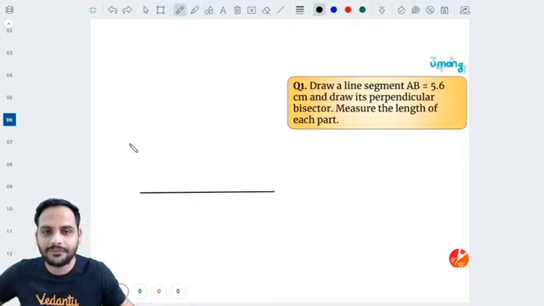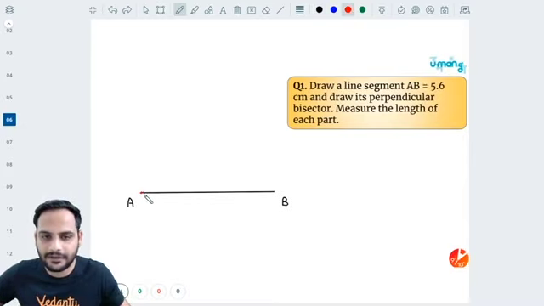Let's say it is AB of length 5.6 centimeter. I will open the compass to more than half. So suppose I keep the tip of the compass here and open it more than half. So one cut will be here and the other cut will be here. Then I'll keep the tip of the compass over here. So one cut will be here, and the other cut will be here.